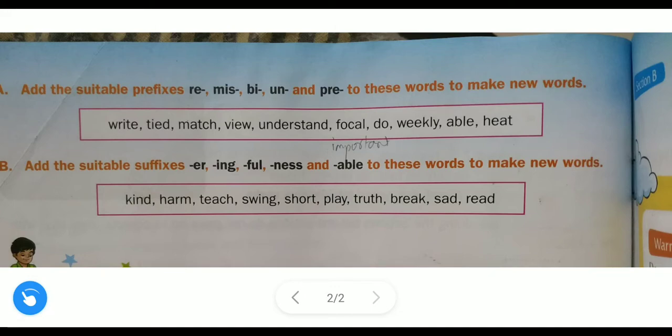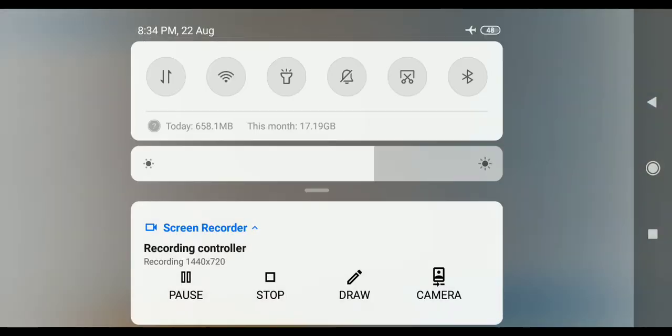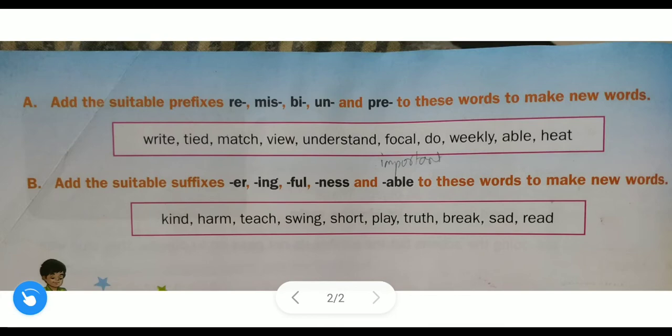Let us take the next word, view. Which prefix will you take to form the new word? Re is the proper prefix for this word, so you will get the new word review.